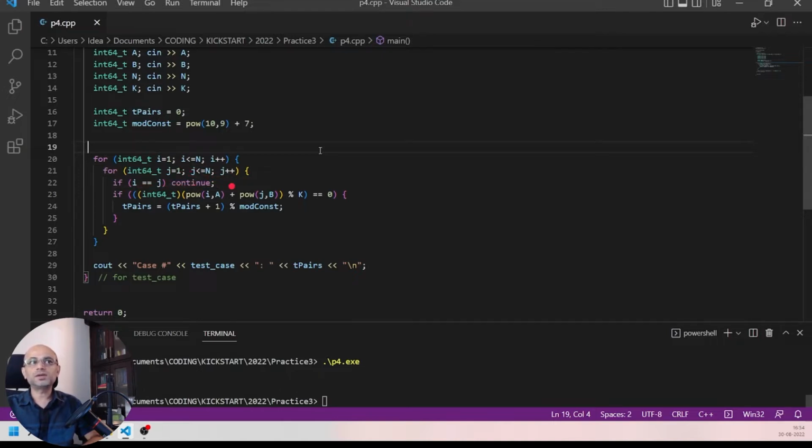If i equals j, we skip. For other cases, we find i to the power a plus j to the power b modulo k. If it is 0, we increment the answer count with the modulo 10 to the power 9 plus 7. And then we print the result.